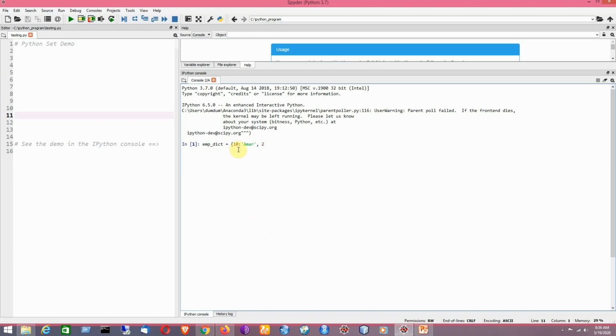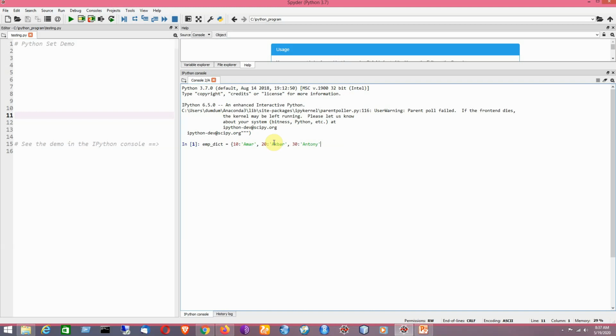So for the first element, 10 is the key and Omar is the value. Now for the second element or item, 20 is the key and Akbar is the value. For the third one, 30 is the key and Anthony is the value.